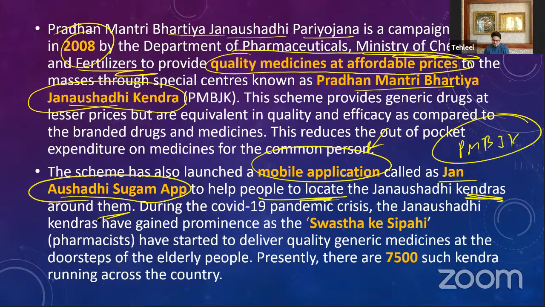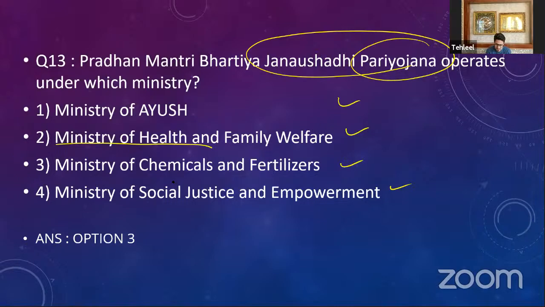Presently there are almost 7,500 such kendras running across the country where you get good medicines at lower prices. Now, this was under the Ministry of Chemicals and Fertilizers. So this is the option.